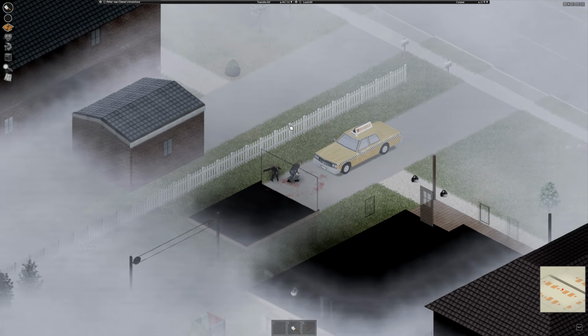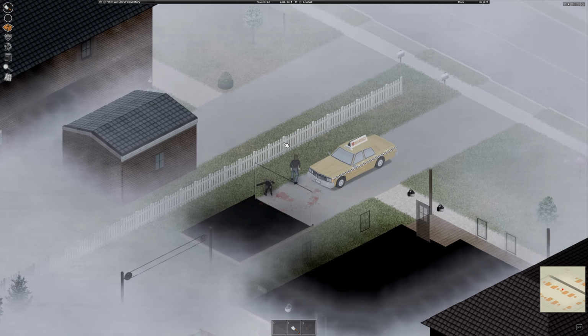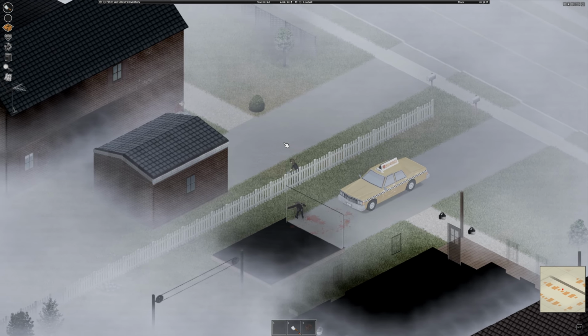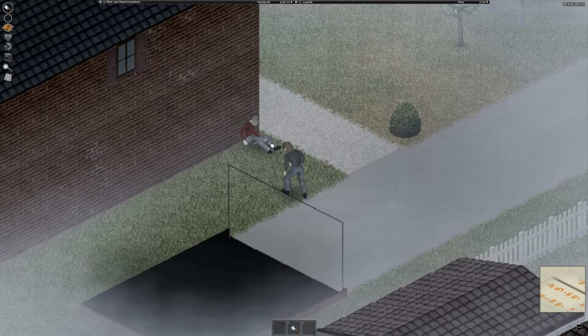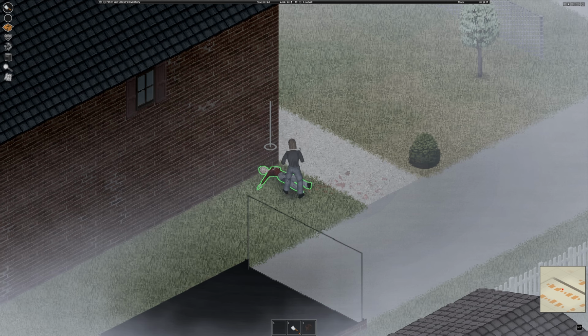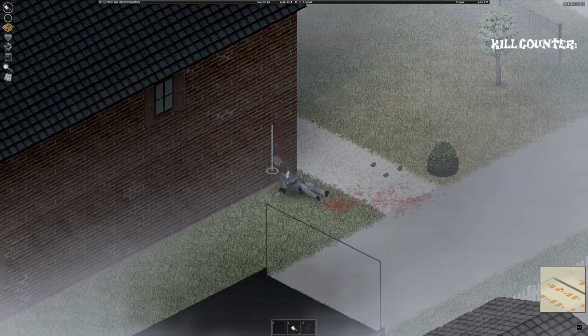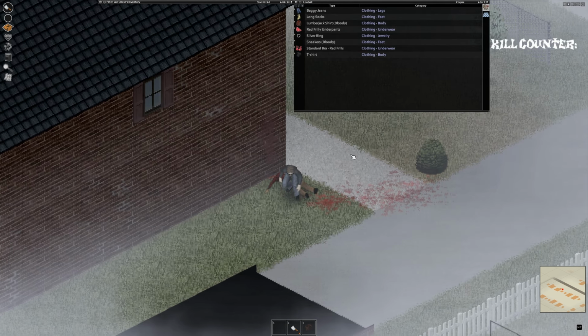Alright, so here we're coming up on our first zombie. This is my first playthrough using the mod outside of 5 minutes of testing. So I figured we could keep a kill counter to see how accurate Peter's recollection is. And there we have our first kill.